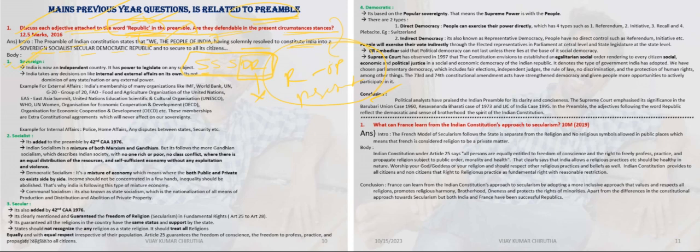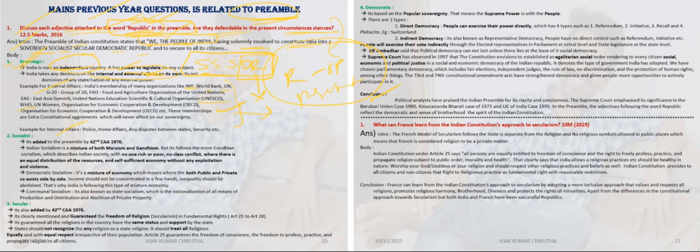First is sovereign. Sovereign means India is an independent country, with power to legislate on any subject. It can take any decision on its own on internal and external affairs. External affairs are like India's membership in organizations like IMF, World Bank, UN, UNESCO, and WHO. If India wants membership in these organizations, India can join. If India wants to exit, India can exit.